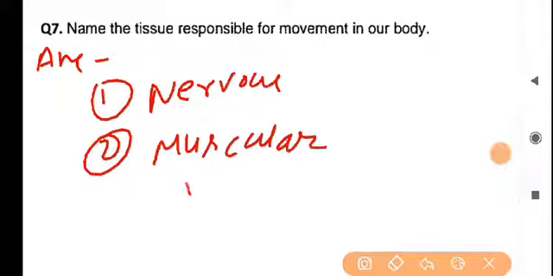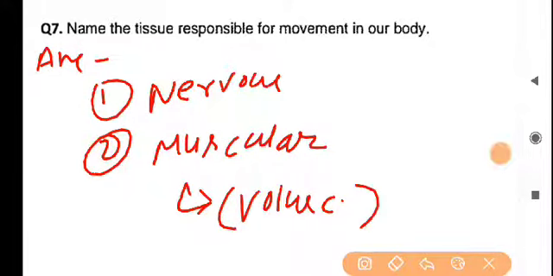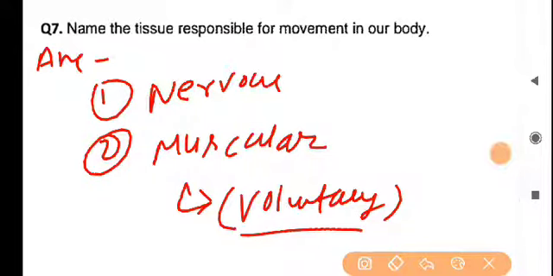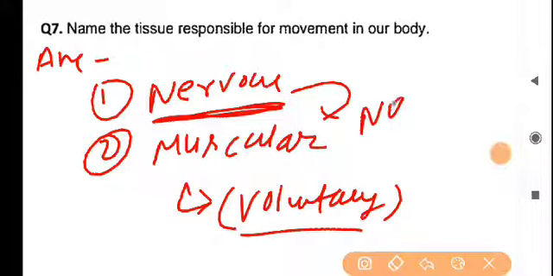Listen carefully, not all types of muscular tissues, but voluntary muscles are responsible for the movements of the body. With the help of our conscious control, the brain is responsible, and the brain relays the message through nerves.